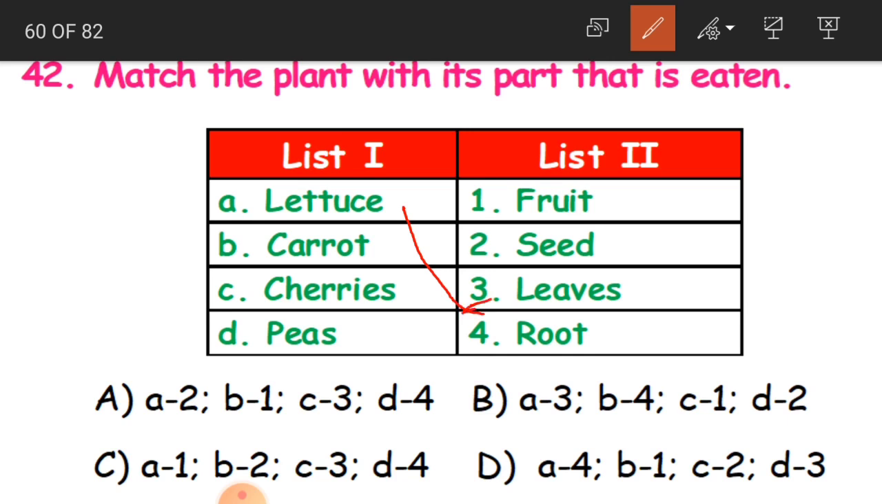Now carrot. Carrot is nothing but root. Cherries. So again, what are cherries, children? Fruit. Peas, seed. So this is the answer: A3, B4, C1 and D2. Clear? Now B is the answer.